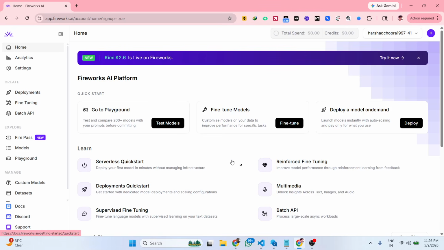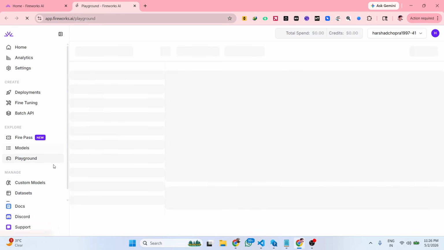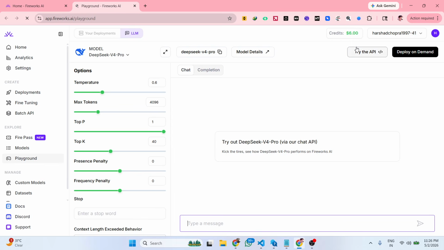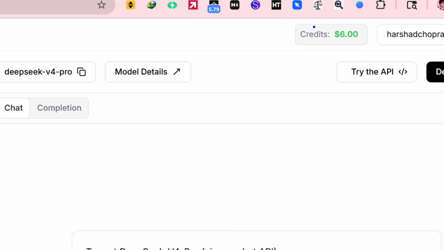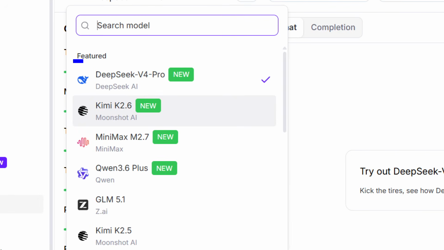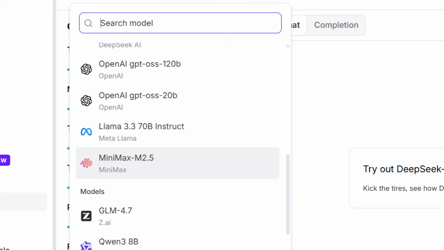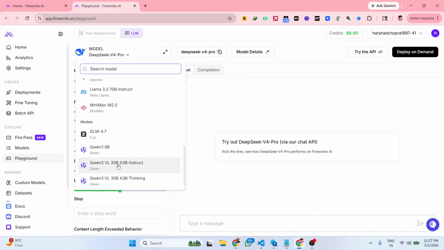Once you submit, you will see inside the dashboard area, it has their own playground section as well where you can access 200 models directly. So right here, if I show you the playground section, so this is their playground section. We have the chat prompt, and instantly you get $6 credit, which is really more than enough to try out all the models. So from here you select whatever model you want to work upon. You can see DeepSeek, Kimi K2, Minimax, Qwen, GLM, Kimi, Llama, Minimax, OpenAI, GPT. All the models are there.